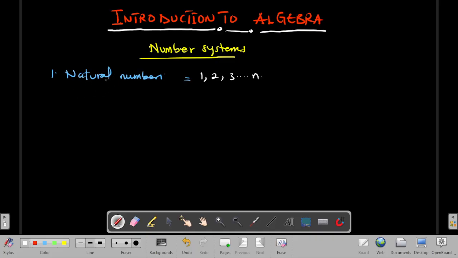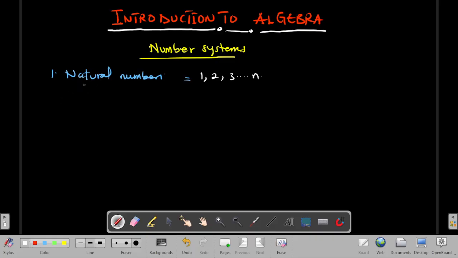Natural numbers is the first set of numbers we study in the algebra course because it has the simplest of its form, starting from 1. So the least number any set of natural numbers would have is 1, and it will go to the nth term.